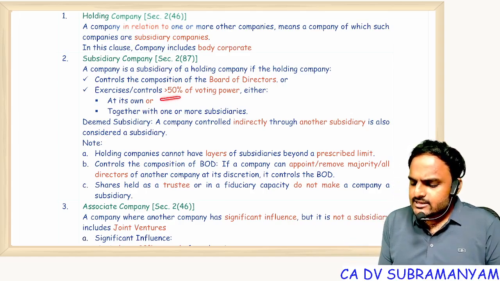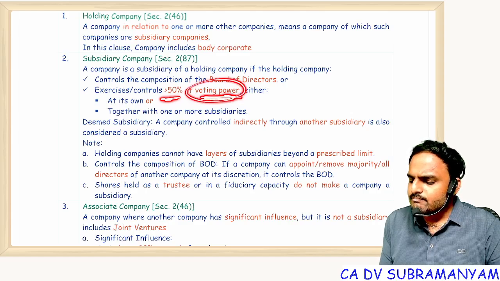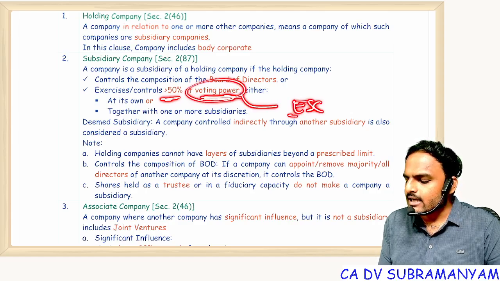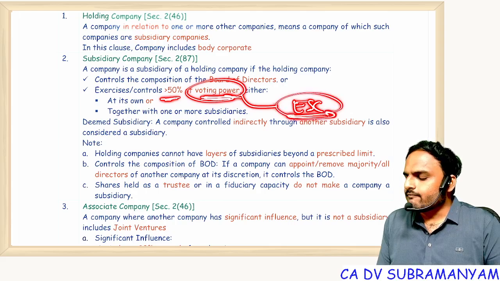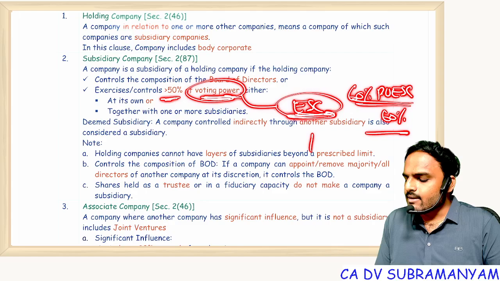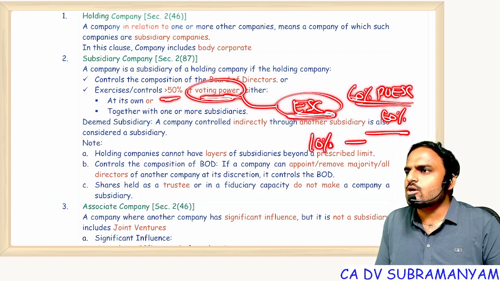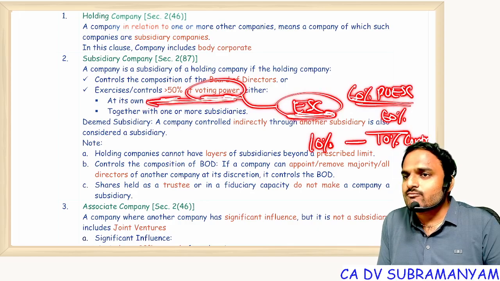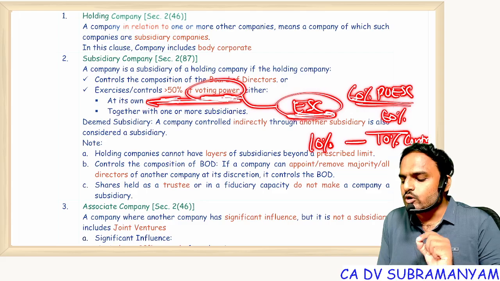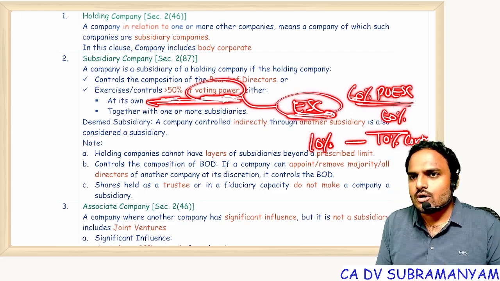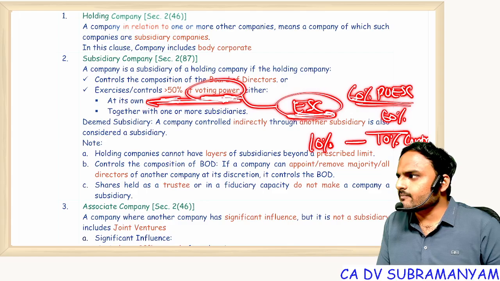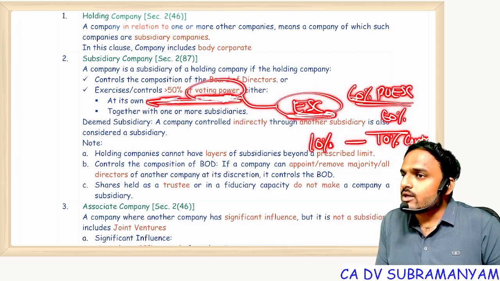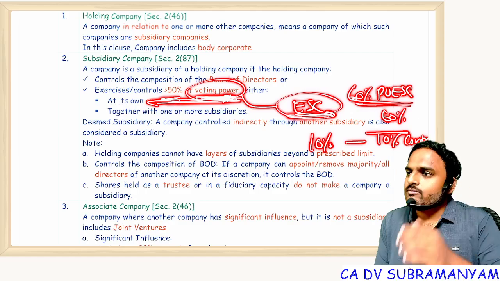Next one, it is very easy. More than 50% of voting power. Voting power comes from equity share capital. If I hold 60% of paid up equity share capital, how much control do I have? 60% control. If I am holding 10% equity share capital, how much control do I have? 10% control. So here, how much control is required? More than half of the total voting power. Are you all with me? Everyone. Now this voting power they can exercise in multiple ways.